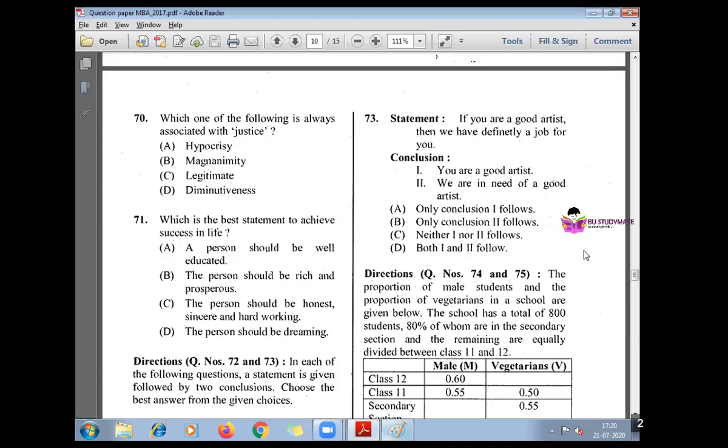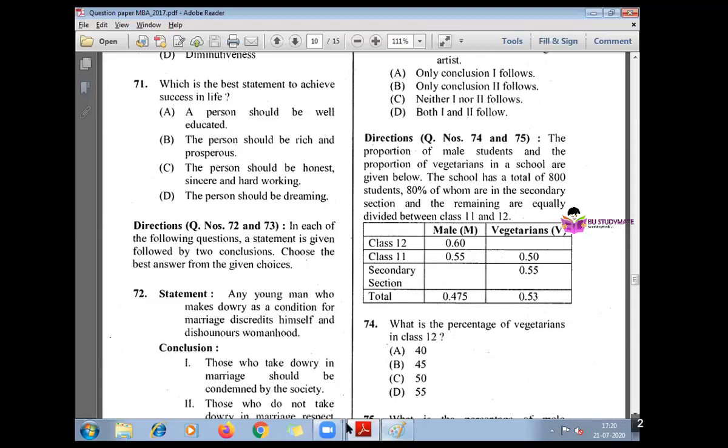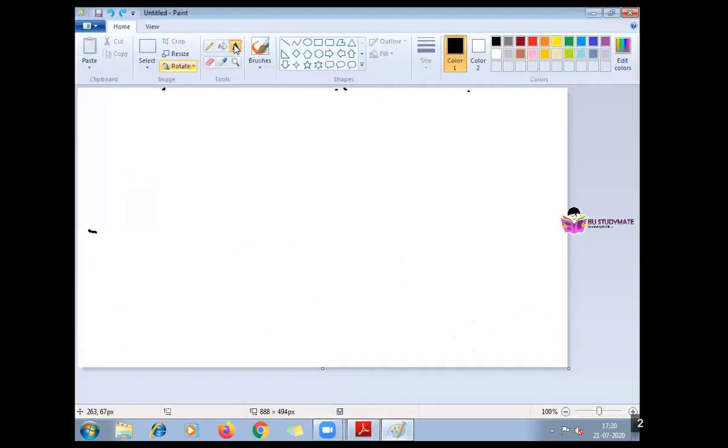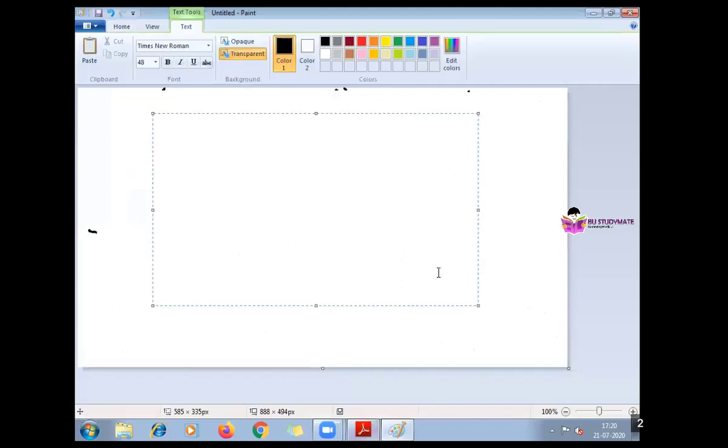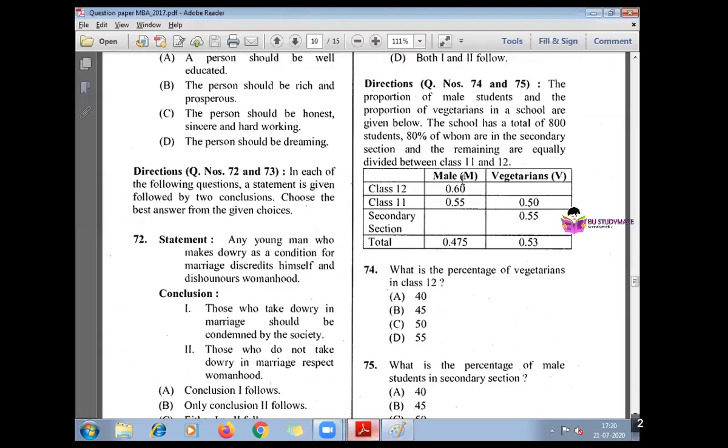So, last question 74 and 75. This is quite interesting. Anyway, I'll add the table itself. No problem. The proportion of male students and the vegetarians are given below. Don't confuse. They are giving the male and vegetarians. Vegetarians include both male and female, and male can include both vegetarian and non-veg.